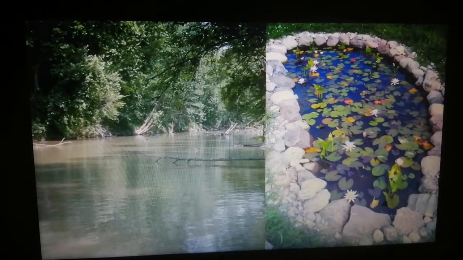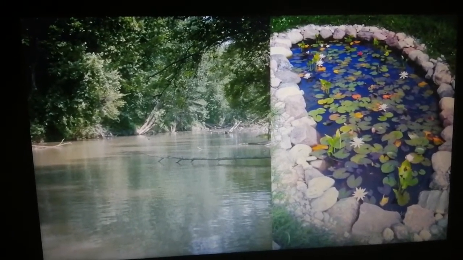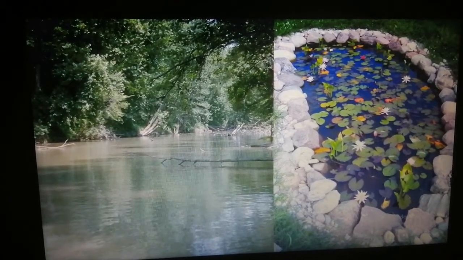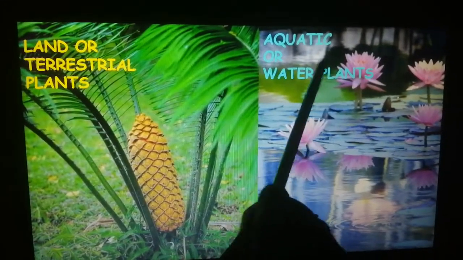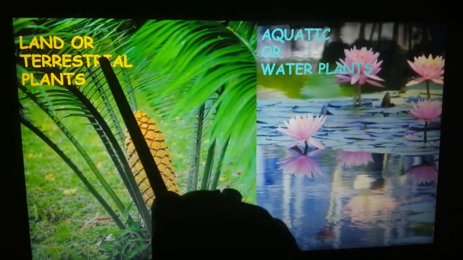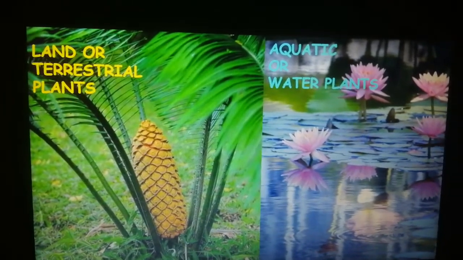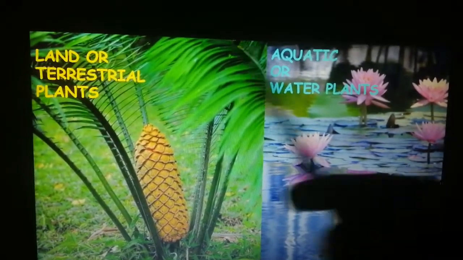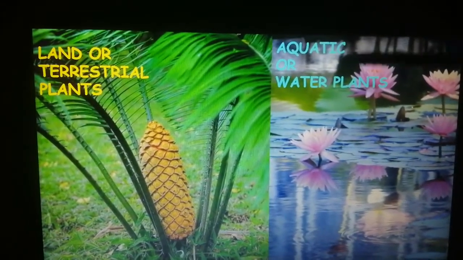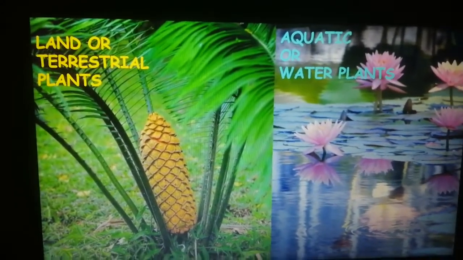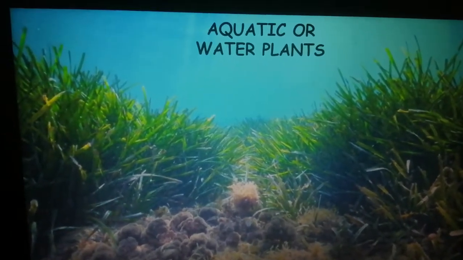Okay. So since we are beginning with the second chapter, that is plant and its adaptations, plants have been divided into two types, that is land plants or water plants. Land plants are also known as terrestrial plants, and water plants are also known as aquatic plants. By the name you can guess or you will be able to make out that land or terrestrial plants grow on land, whereas aquatic or water plants will be growing inside or on water. Today we will be learning about aquatic or water plants.